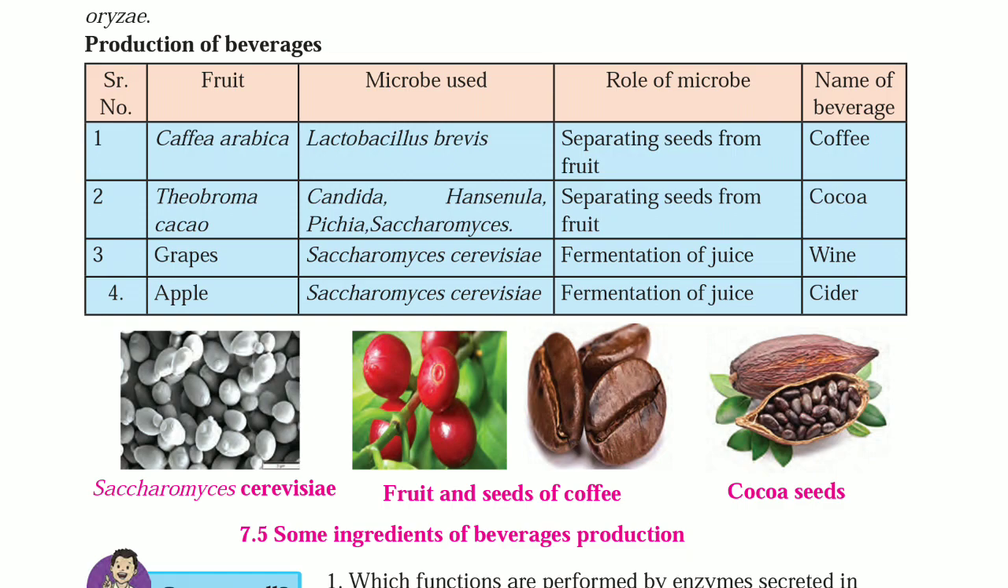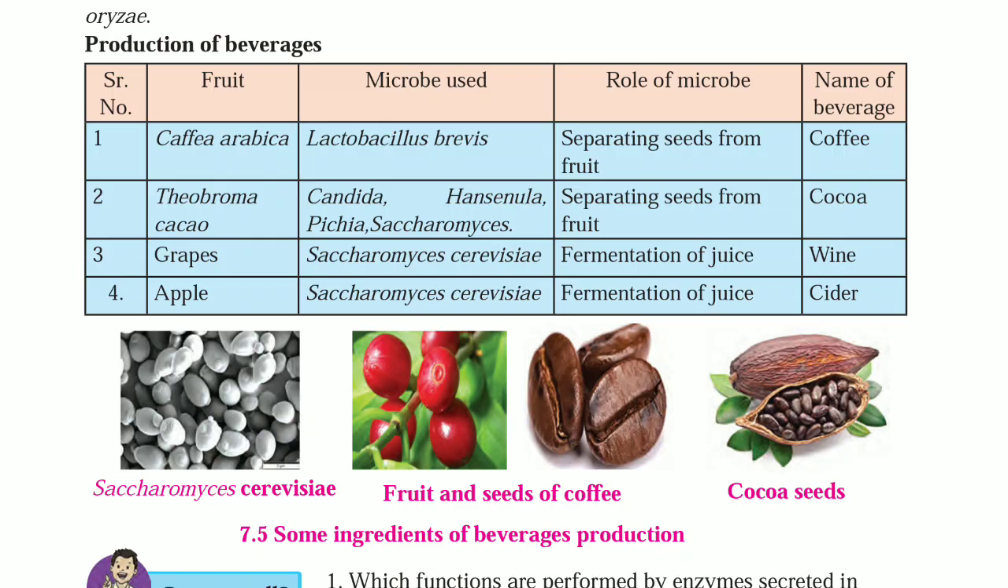Theobroma cacao. Microbes used: Candida, Hansenula, Pichia and Saccharomyces, separating seeds from fruit. Cocoa. Grapes, Saccharomyces cerevisiae, fermentation of juice, wine is produced. Apple, microbe used Saccharomyces cerevisiae, fermentation of juice and cider is formed.